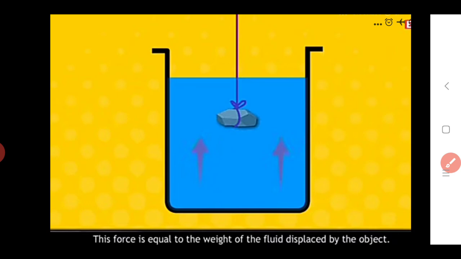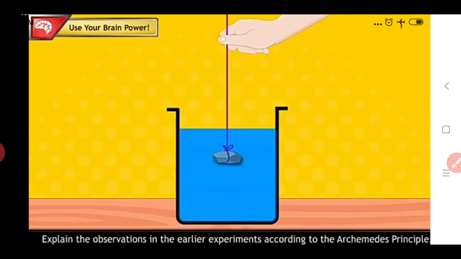This force is equal to the weight of the fluid displaced by that object. We can also use this Archimedes principle for the above examples or experiments seen in this lesson, for the previous concepts.